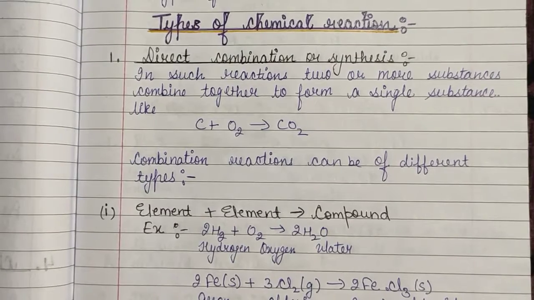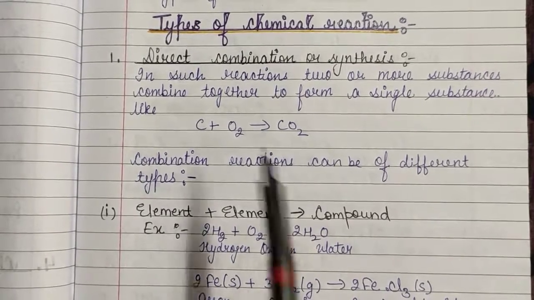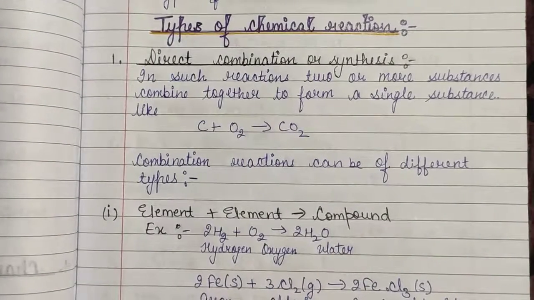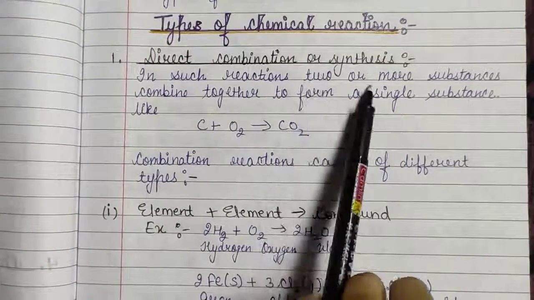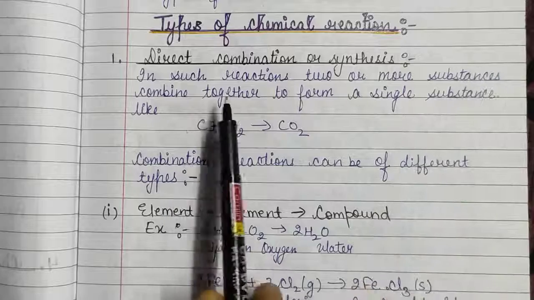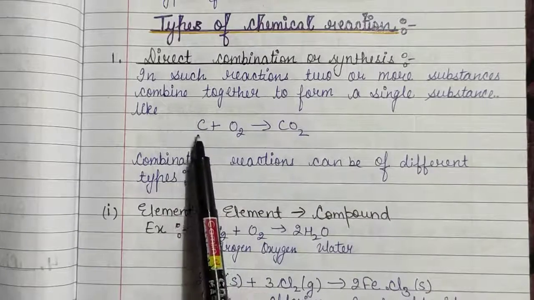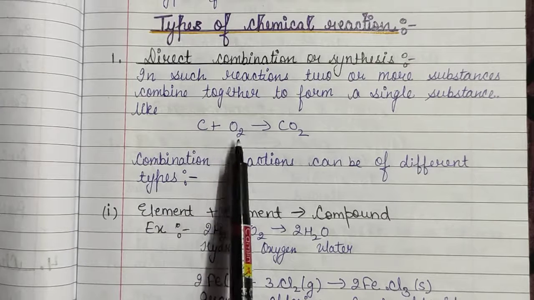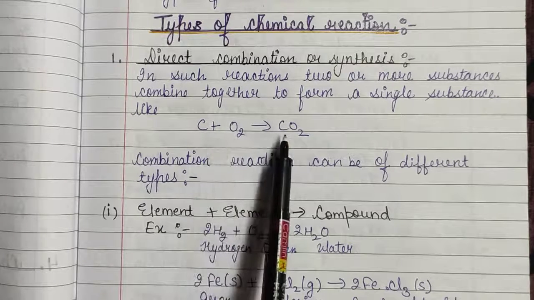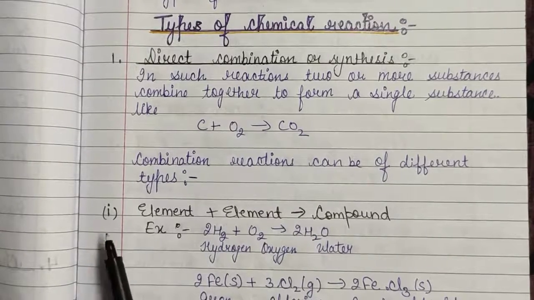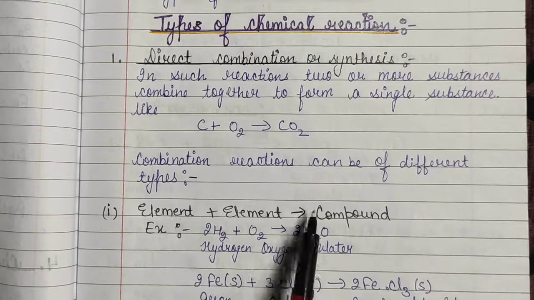Here we will discuss the first type, which is direct combination or synthesis. So, students, in such reactions, two or more substances combine together to form a single substance. Like when the carbon reacts with oxygen, they will form carbon dioxide. So, combination reaction can be of different types. Number one is element plus element gives compound.